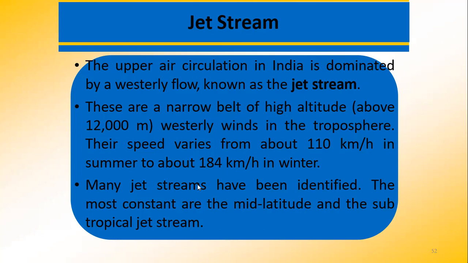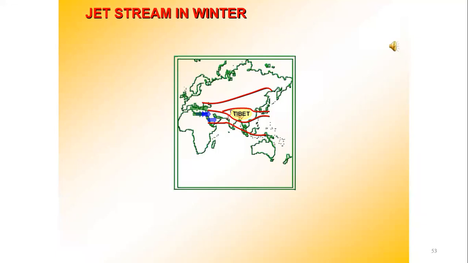A number of separate jet streams have been identified, and the most constant are the mid-latitude and the subtropical jet stream. These are the most constant jet streams that have been identified around India. You can see, these are the jet streams.